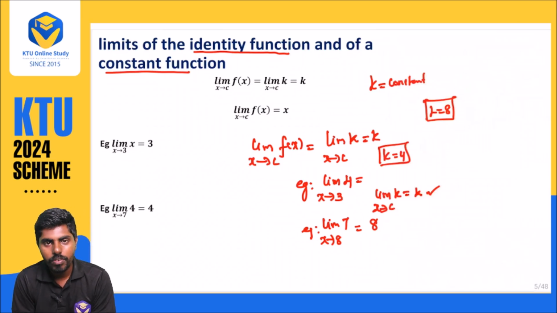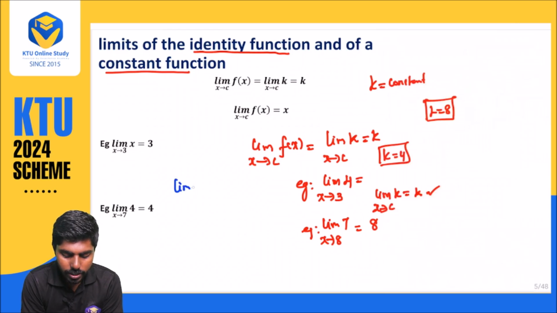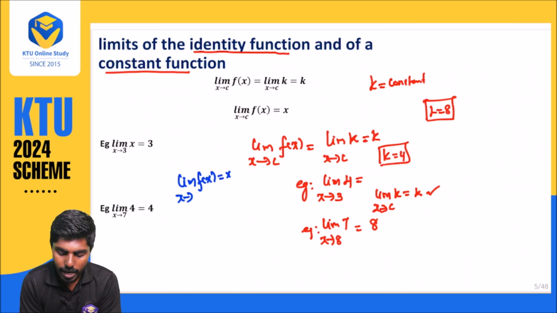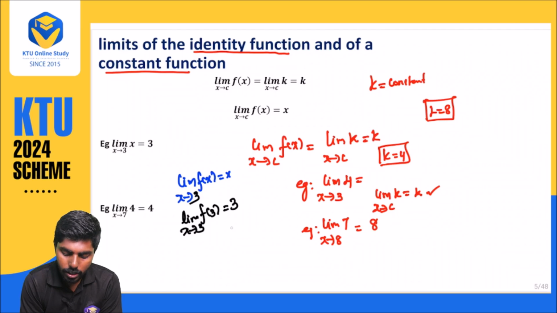That is the identity function. That is nothing but the limit of f of x equal to x, whenever x approaches some value. For example, here I take 3. I will say the limit as x approaches 3 of f of x is equal to x. What will happen whenever I put the value 3 here? The limit of f at 3, f of 3, what will it become? L. So L equals 3.